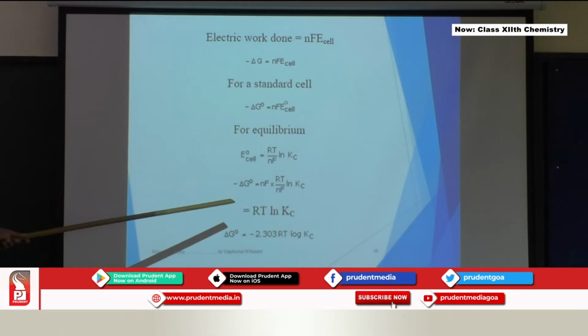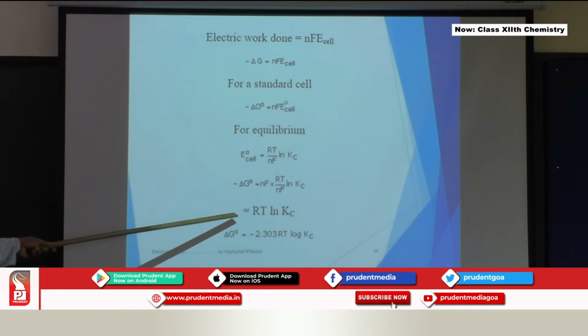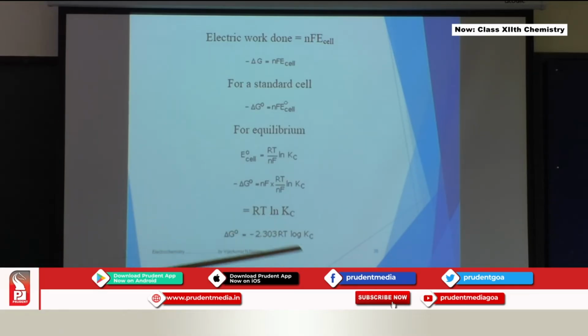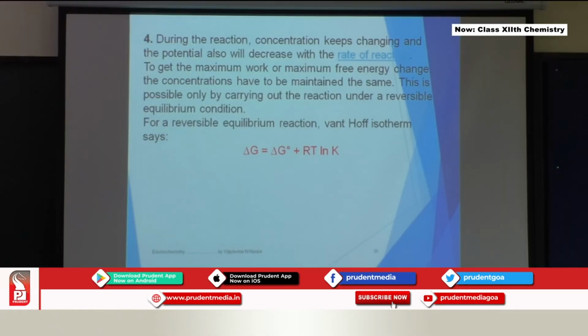So minus delta G naught is equal to nF into RT by nF ln Kc, which is equal to RT ln Kc, or delta G naught is equal to minus 2.303 RT log Kc. For a reversible equilibrium reaction, delta G is equal to delta G naught plus RT ln K,